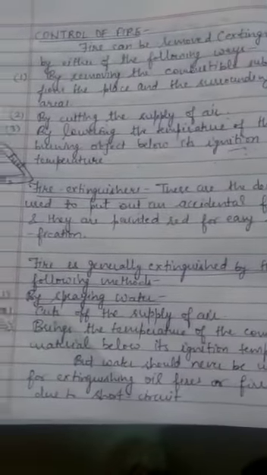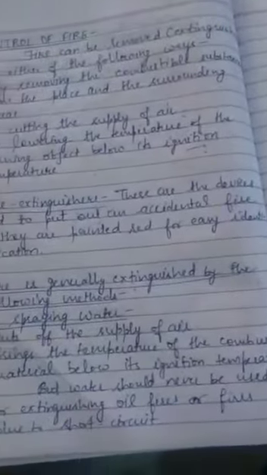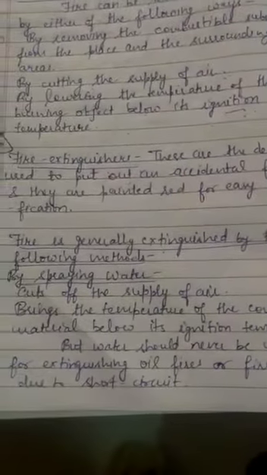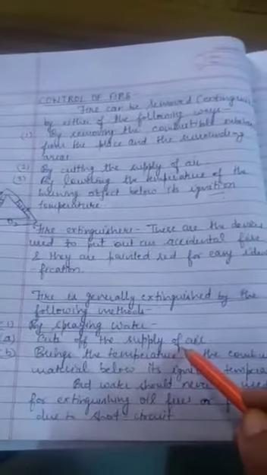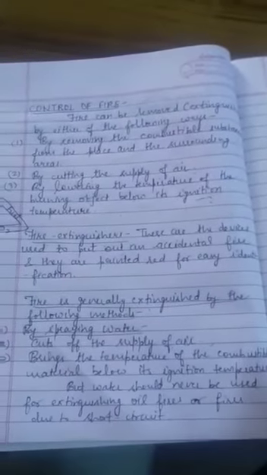Now how do different fire extinguishers control the fire? Fire is generally extinguished by the following methods. Number one is by spraying water. Whenever we call the fire brigade, it sprays water on the combustible materials. What is the function of water? How does it control the fire? Number one, water cuts off the supply of air. Water covers the fire like a blanket, and in this way it prevents the contact of the combustible material with the oxygen. In this way the contact between the oxygen and combustible material is cut off, and it controls the fire.